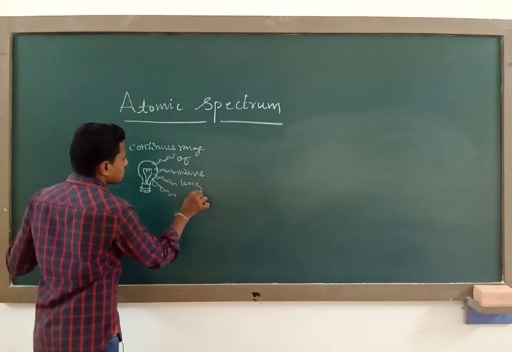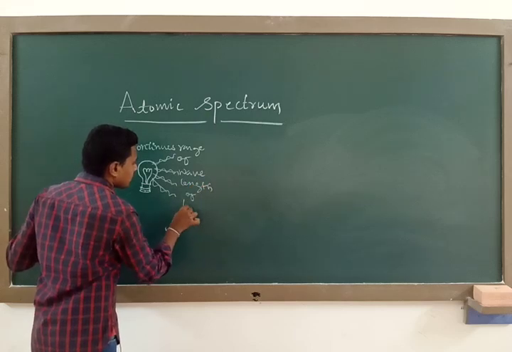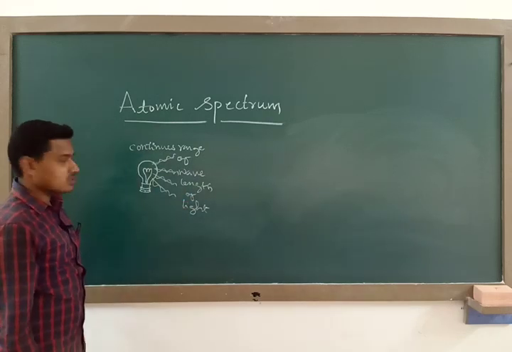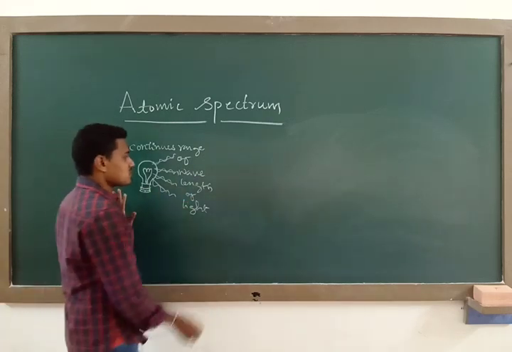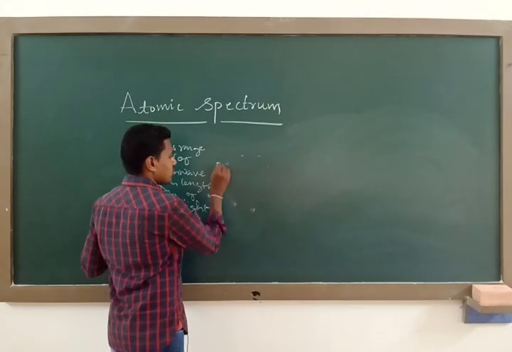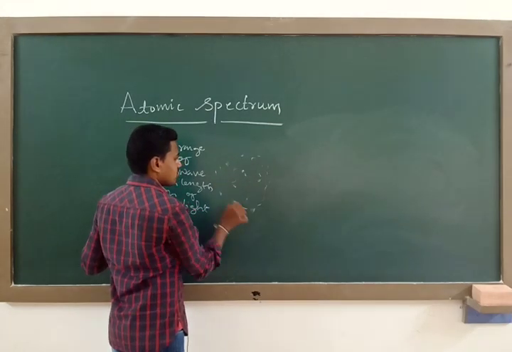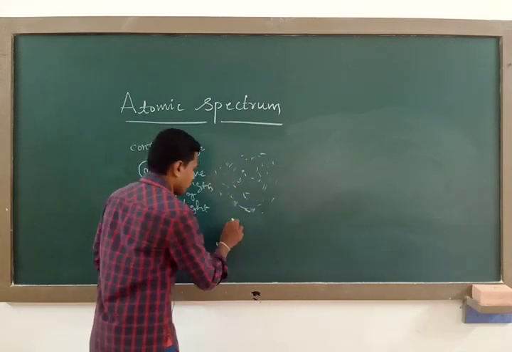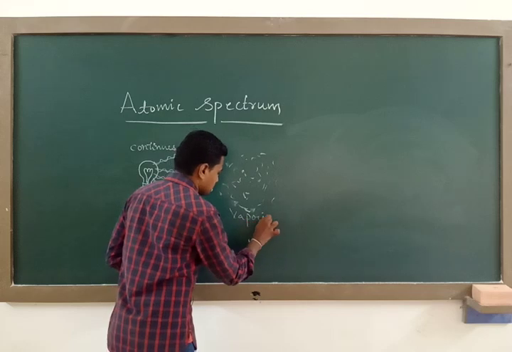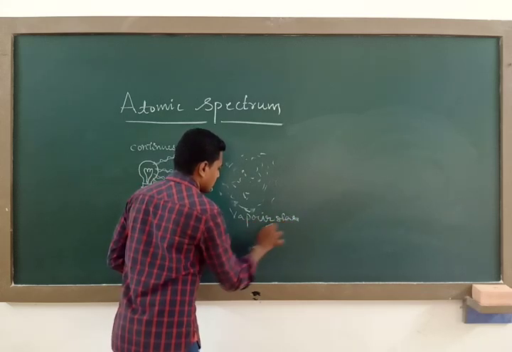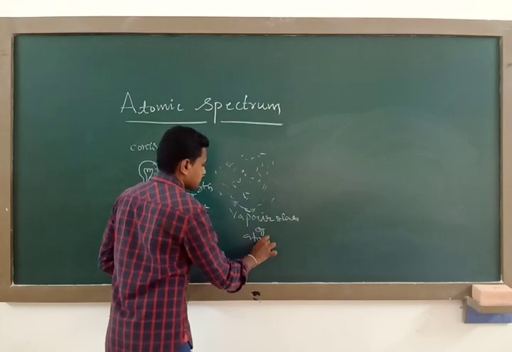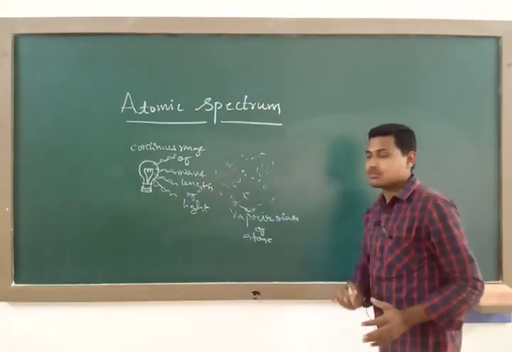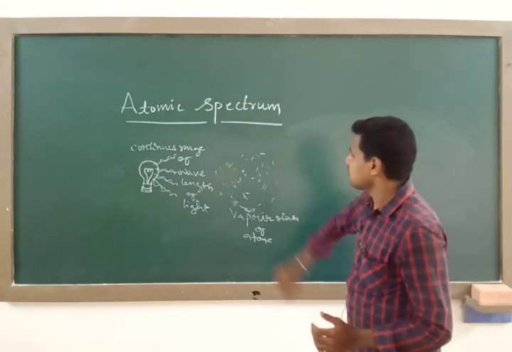When you incident such a continuous range of wavelengths on an atomic gas or a vapor of some particular element, the gaseous or vapor state of atoms, then what happens?